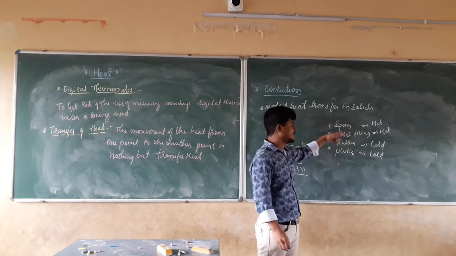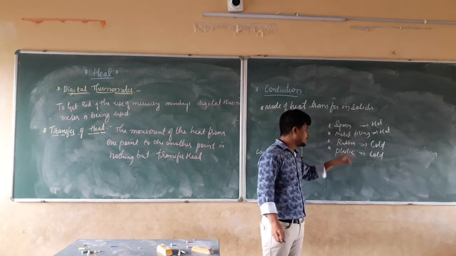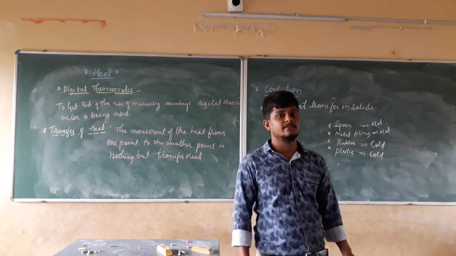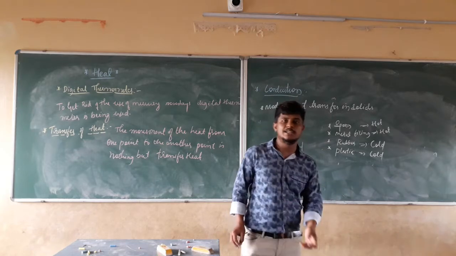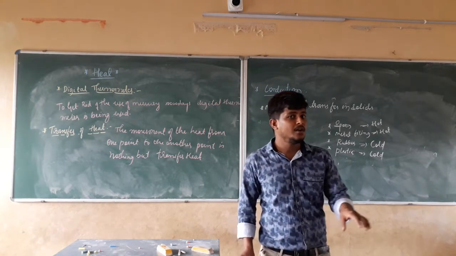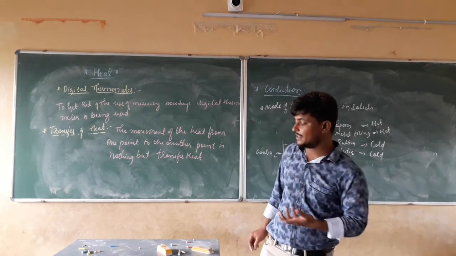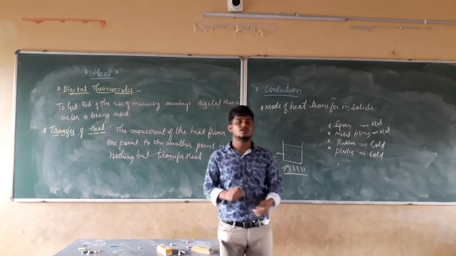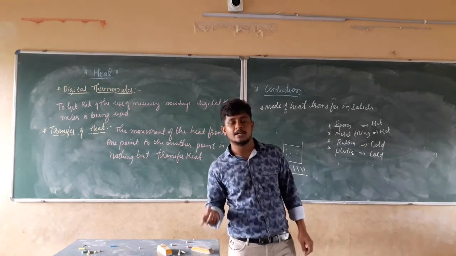But in the case of rubber and plastic, no conduction of heat is taking place. That means all solids are not going to conduct heat. Some are going to conduct the heat and some are not.